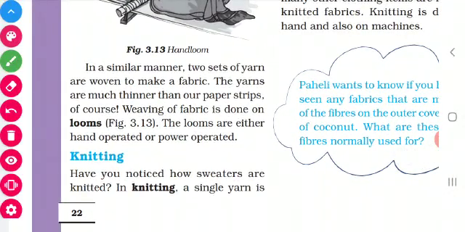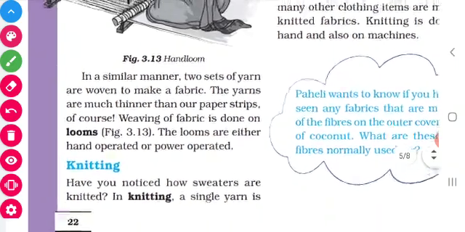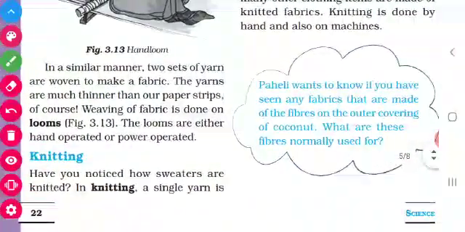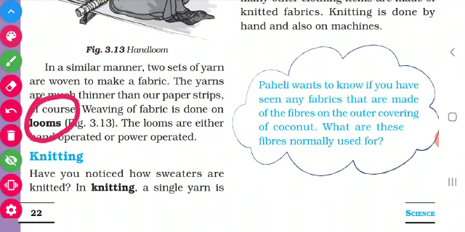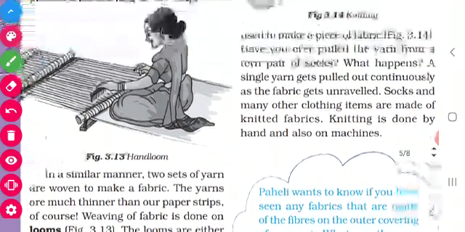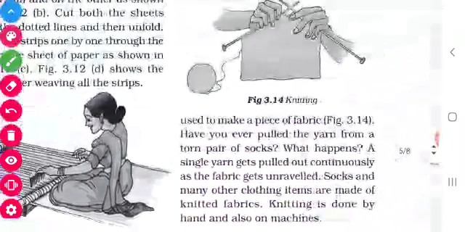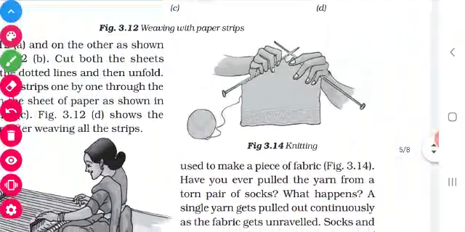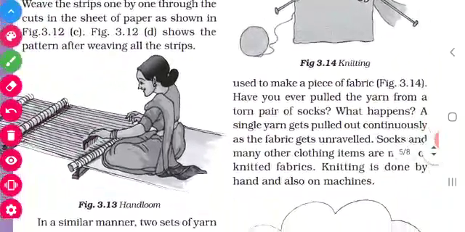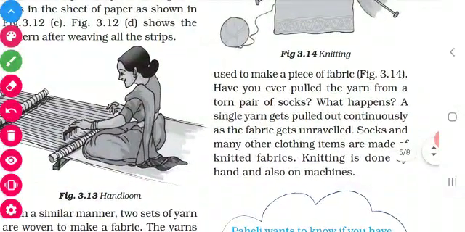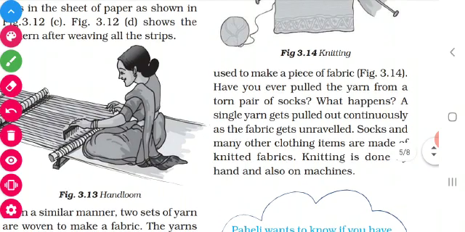Okay children. For weaving we should go for looms. It may be hand operated or power operated. If it is operated by hand, it is called a hand loom. If it is operated by power, it is called a power loom. See, this is a hand loom. Then knitting. Knitting can be done with the help of needles. It is done by needles or in machines also. Socks are materials obtained from knitting.